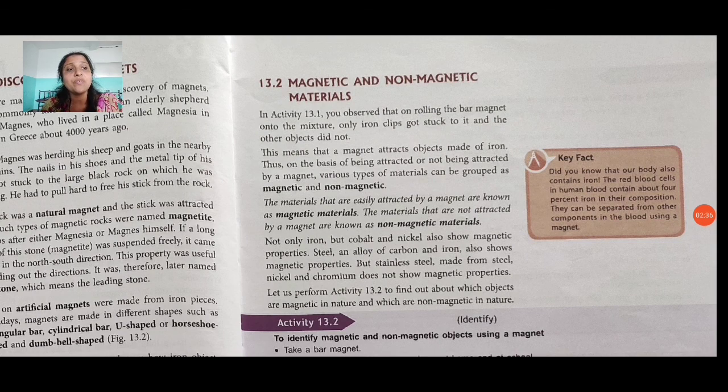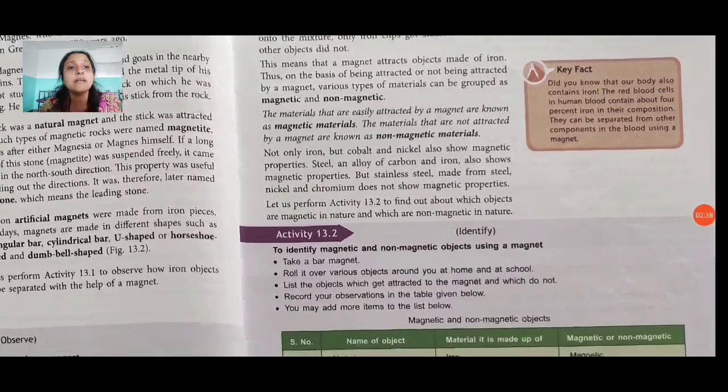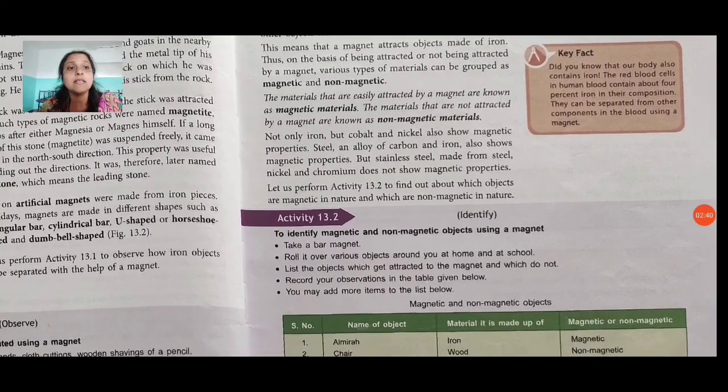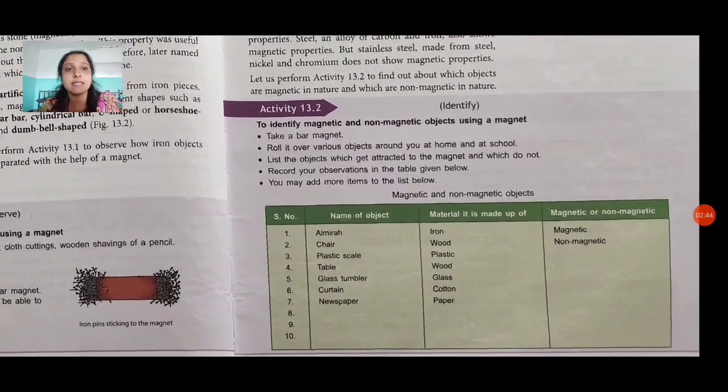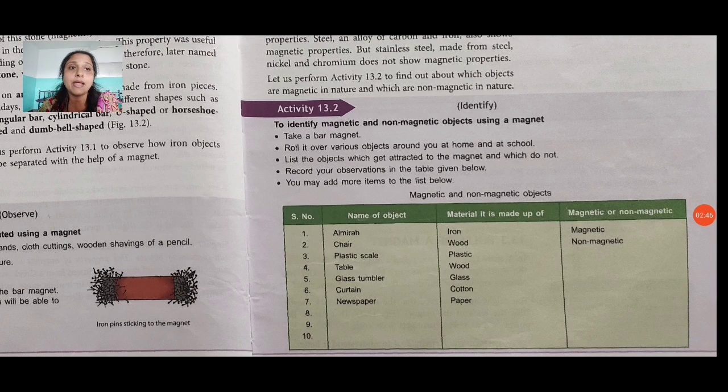For this also we have activity 13.2. We can see it in our textbooks. In this activity, we identify magnetic and non-magnetic objects using a magnet, and how we classify magnetic and non-magnetic materials. We can classify these materials using a magnet, and we will see how in this activity.